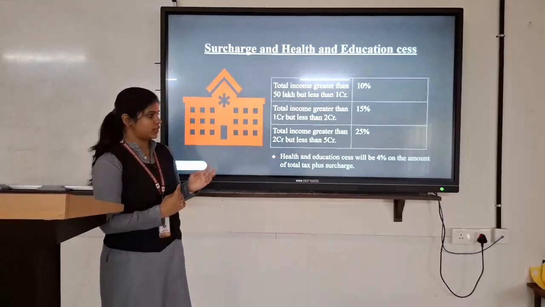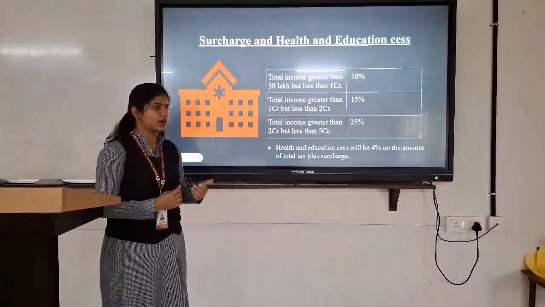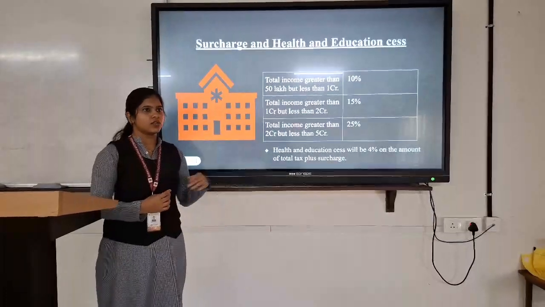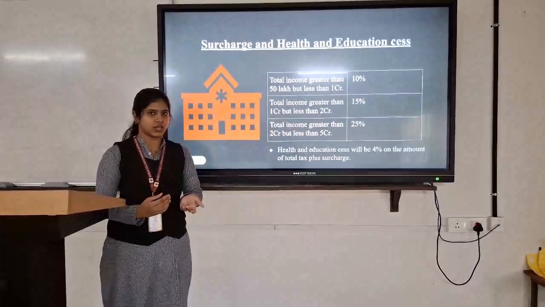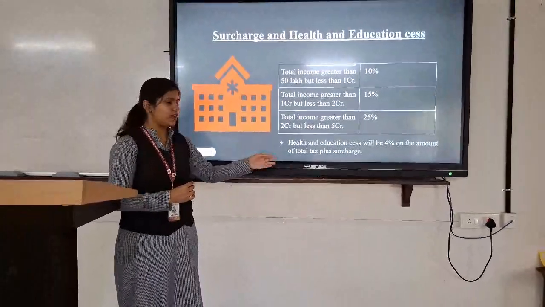Next is health and education cess. Health and education cess will be 4% on the amount of total tax plus surcharge. So on the total tax we add the surcharge, and with that we add a health and education cess of 4%.